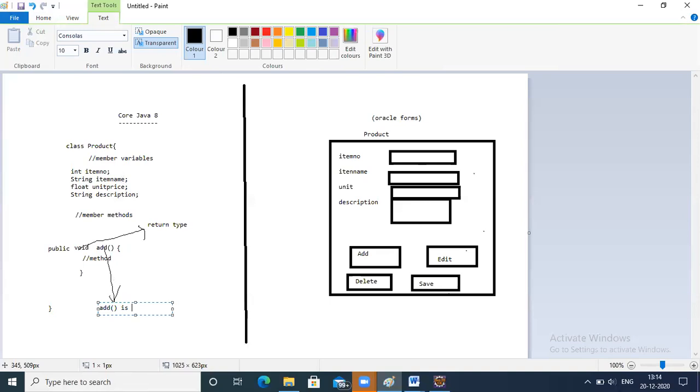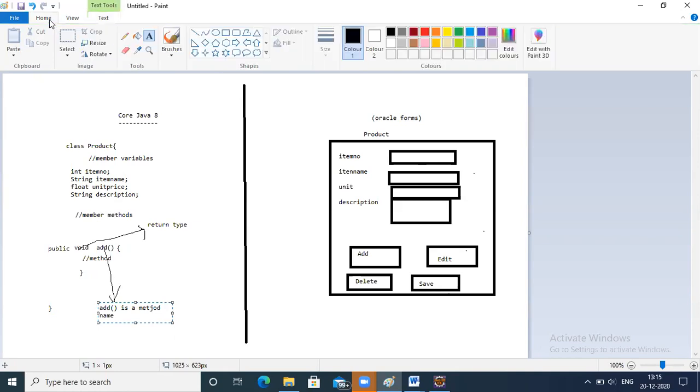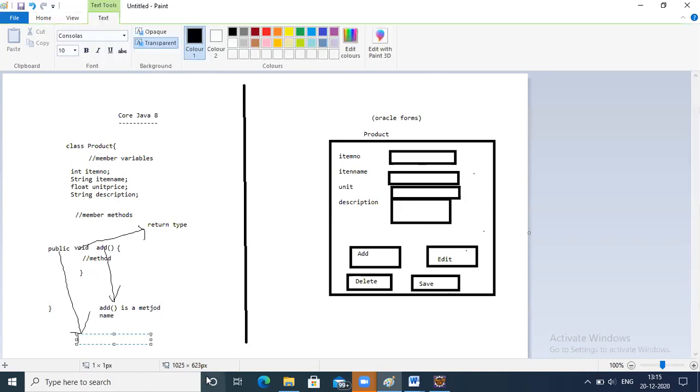Public is an access specifier. It will specify the accessibility. So this is the syntax of creating a Java method.